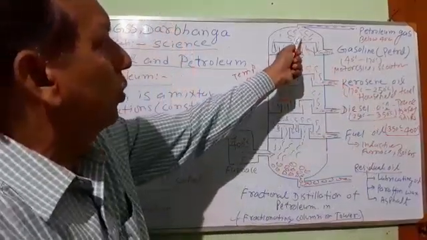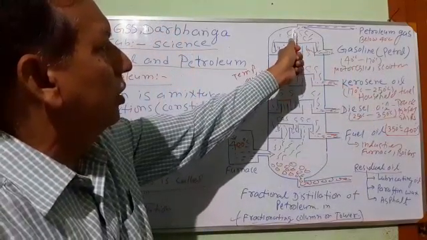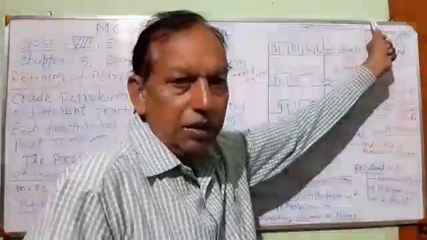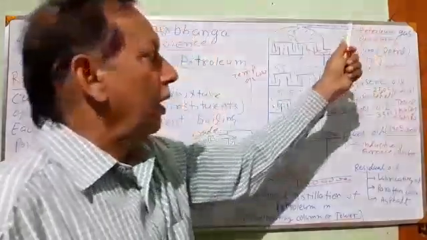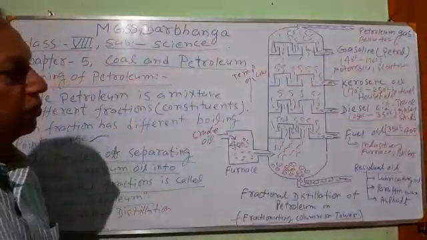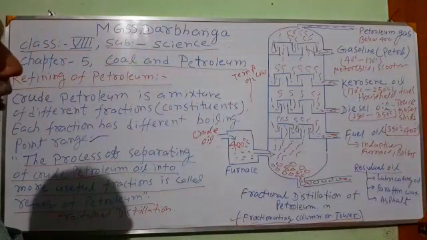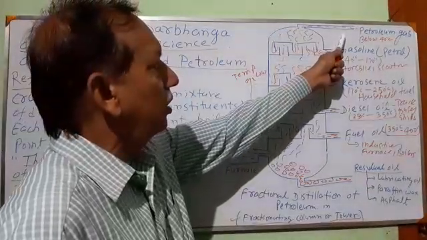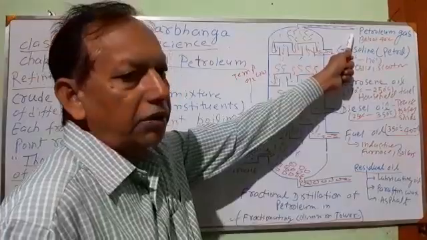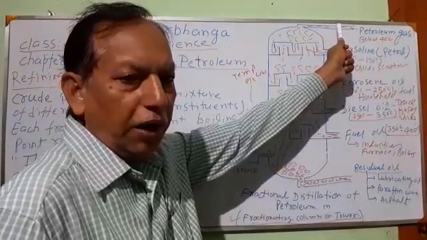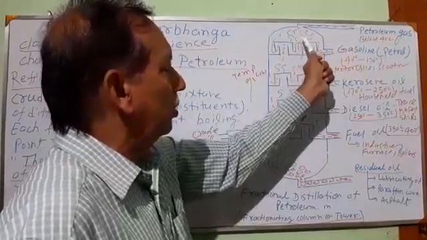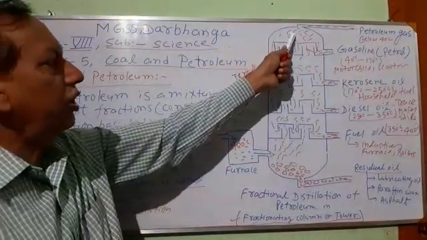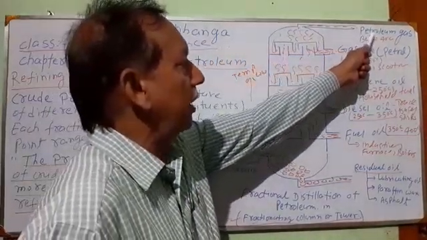The last component, which is obtained in the gaseous form, is petroleum gas. When this petroleum gas is filled in a cylinder, then under pressure it converts into liquid form, which is known as LPG. This petroleum gas is also known as LPG, liquefied petroleum gas. The LPG which we use in our house as a domestic fuel is the petroleum gas.